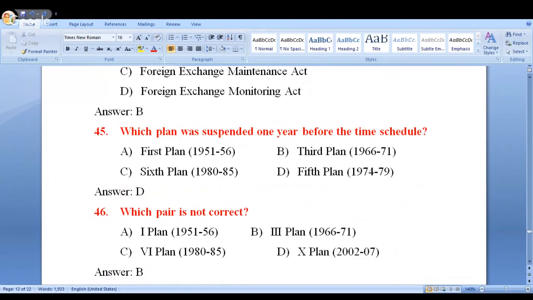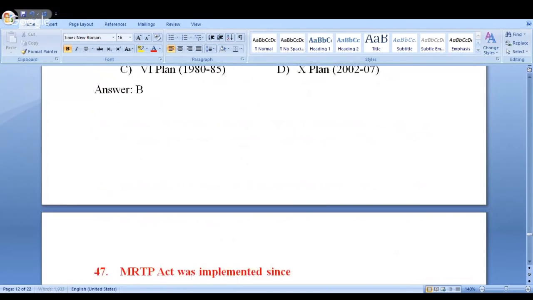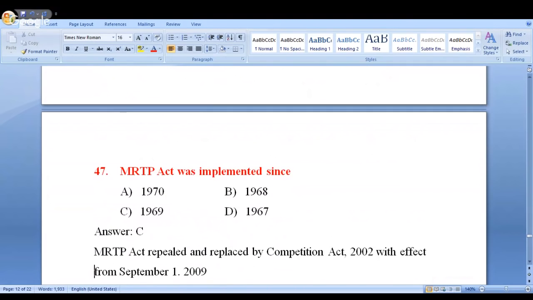Okay. Third plan period was 1961 to 1966. In the year 1966, we introduced the plan holiday. Otherwise, it's called annual plans. Very frequently asked question. You know the answer. Look at this.